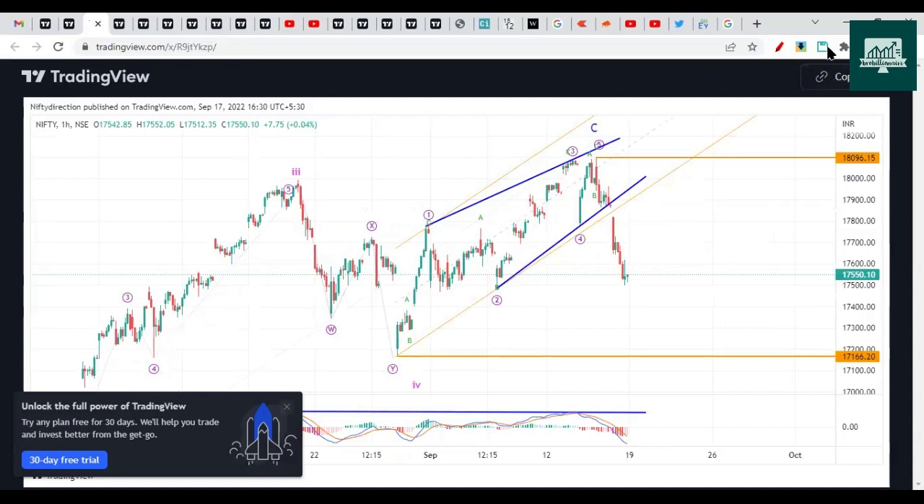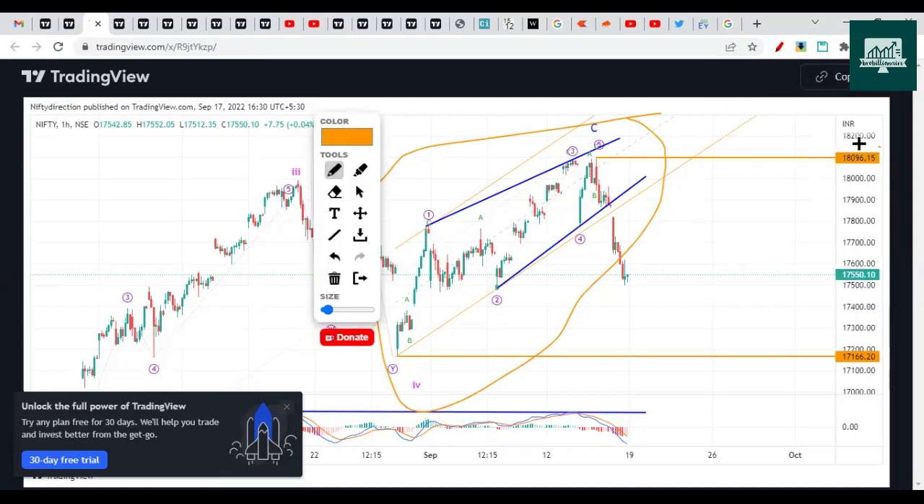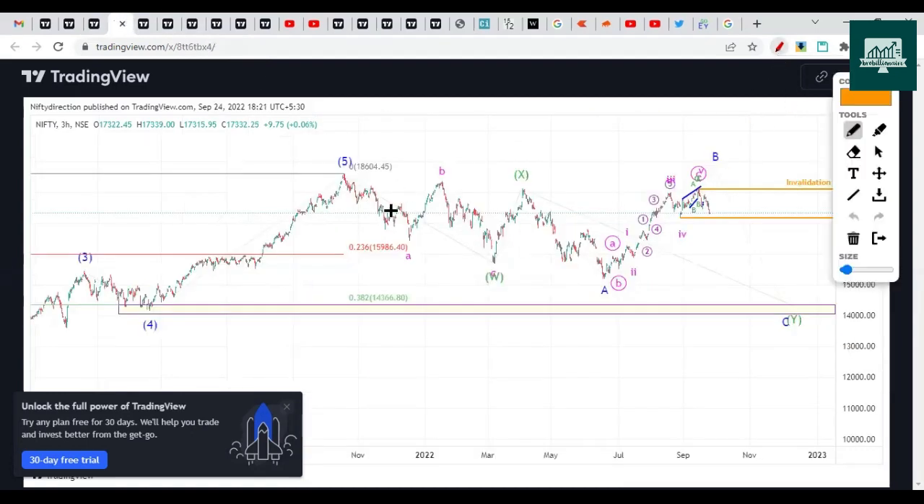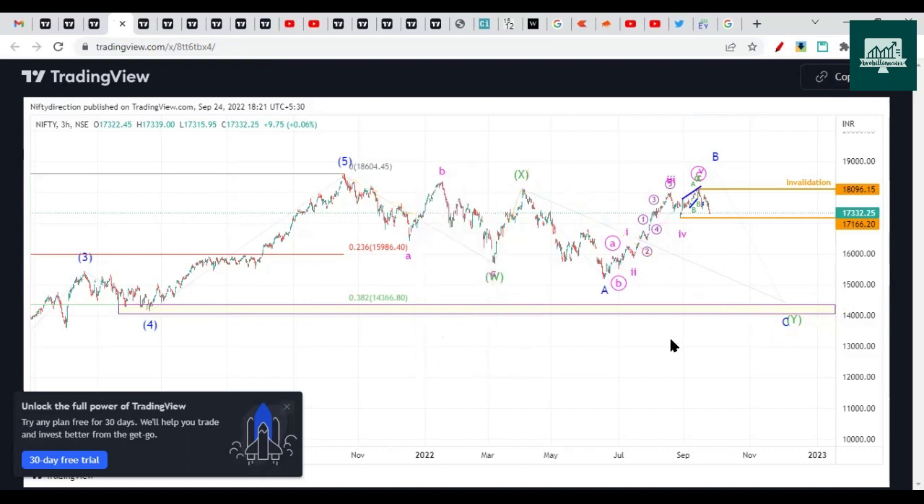Another reason we are considering a drop is possible is because of this ending diagonal pattern formed at the top, and this is the top, 18,096, that it has made. After that, it gave a drop on the downside. So these are the ways we are plotting our wave counts with W, X and Y waves currently in progress, heading towards minimum 15,000, or it can even head towards 14,300 as well. This is the way we have projected our previous analysis.